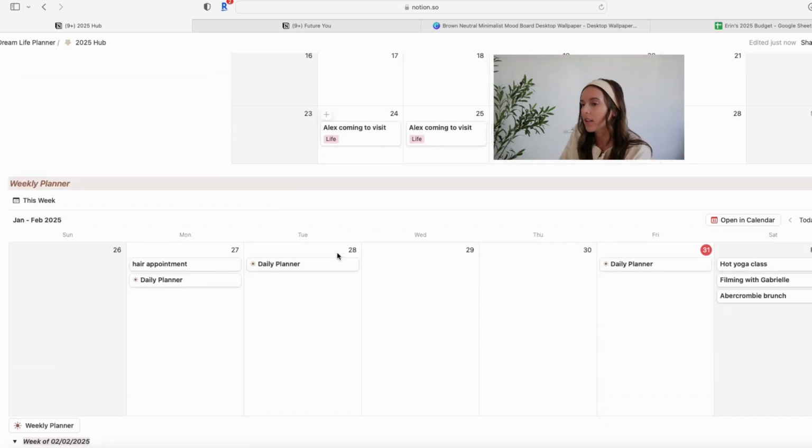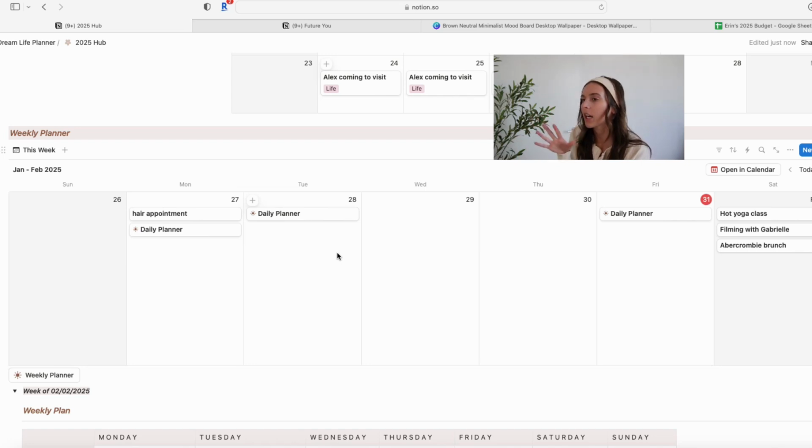When you scroll down further, this is where we're entering into my weekly planner. And I did spend a little bit of time building out my weekly planner for next week. I obviously don't do this for every week of the month right at the beginning of the month. I do it week by week.